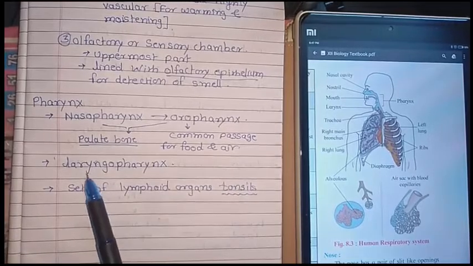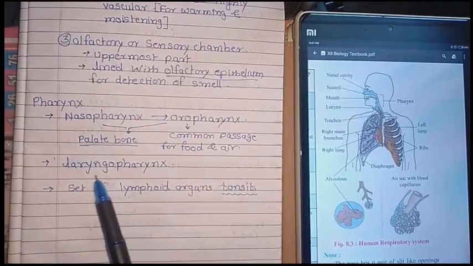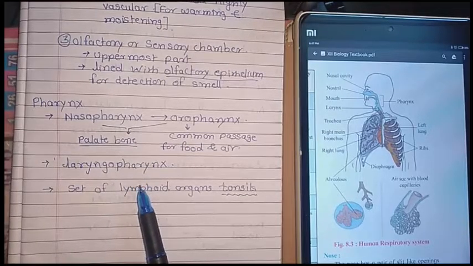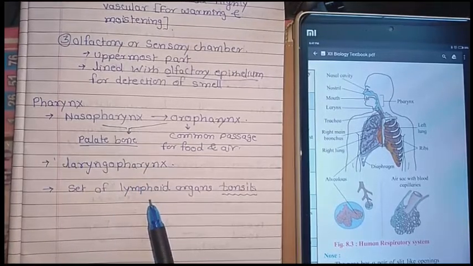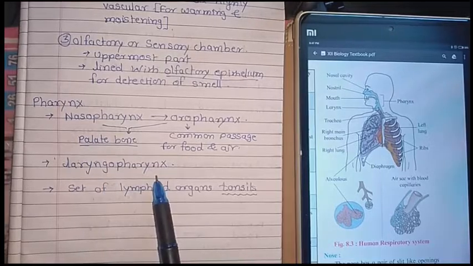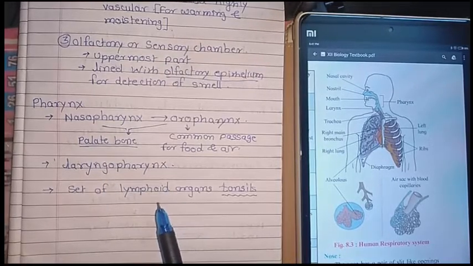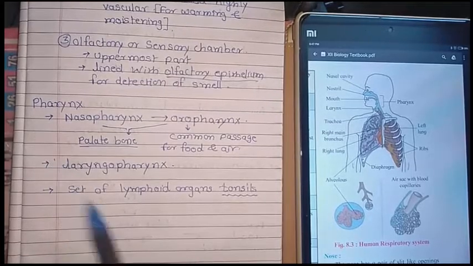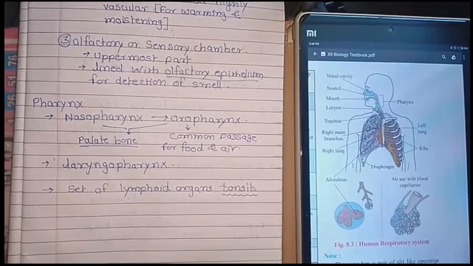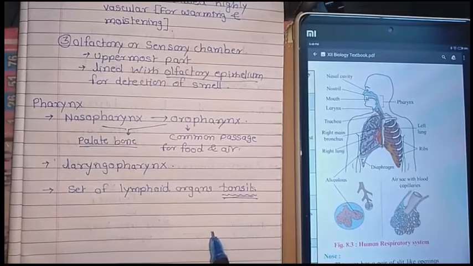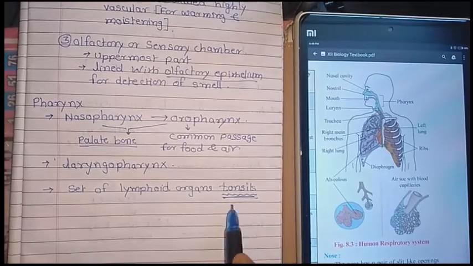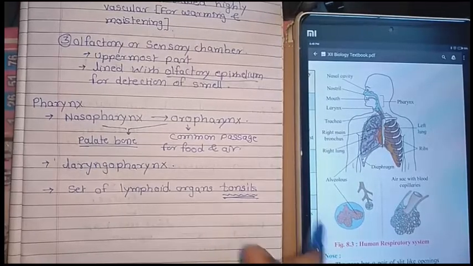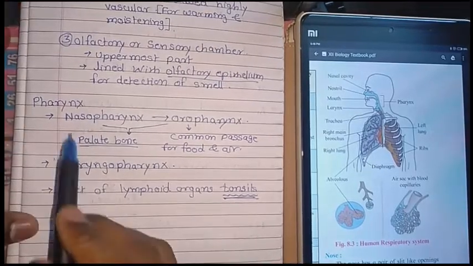The oropharynx extends up to the laryngopharynx, and the laryngopharynx extends to the larynx part. The pharynx also contains a lymphoid organ known as the tonsil, and removal of the tonsil is known as a rhinoplast. So this is all about the pharynx.